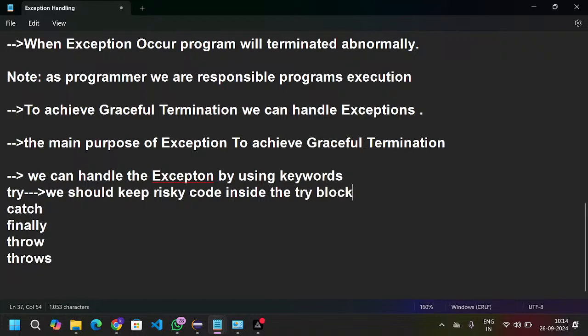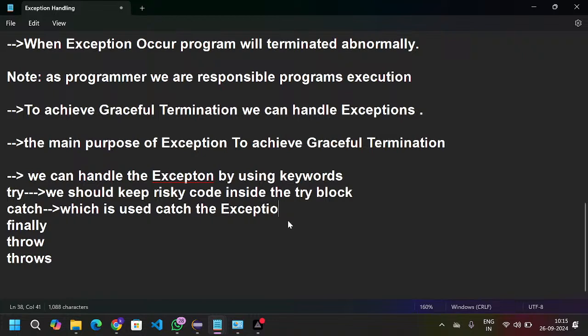Next, what does the catch keyword mean? The catch keyword is used to catch the exception. There is one internal process for try and catch, which we will discuss later. As of now, I am telling the definitions. The try keyword is used to keep risky code inside the try block, and the catch keyword is used to catch the exception.